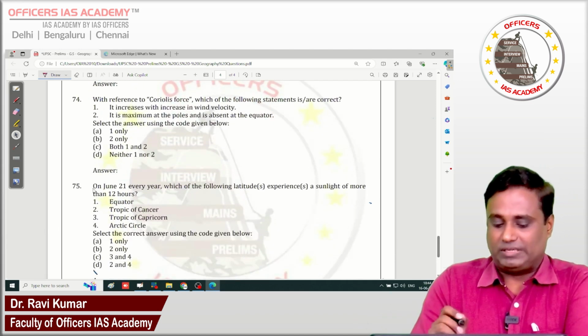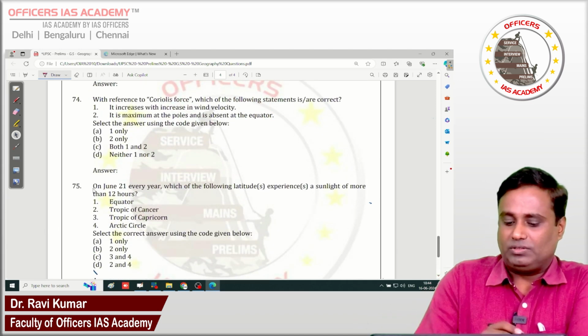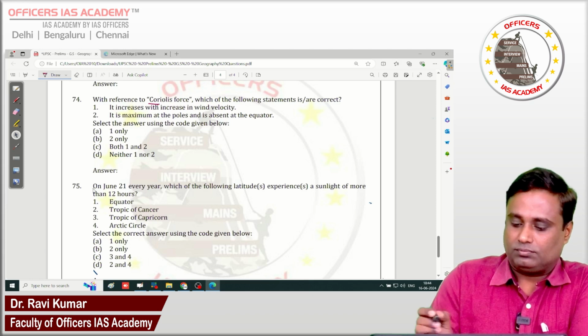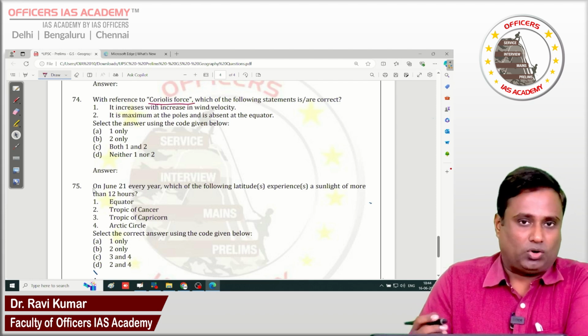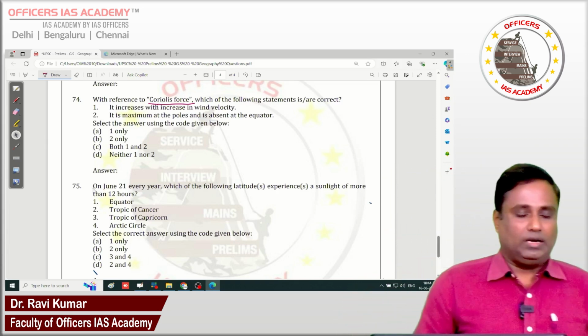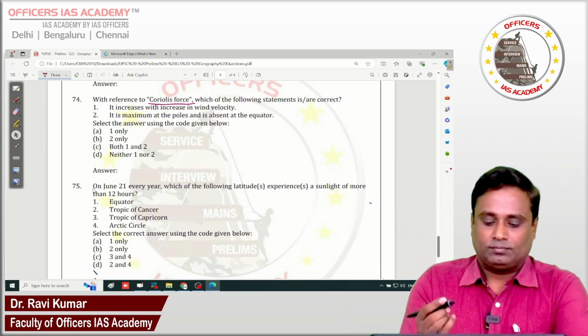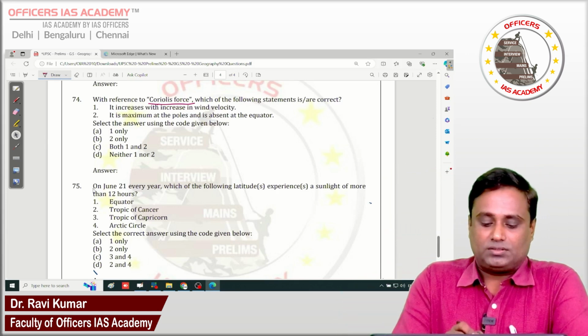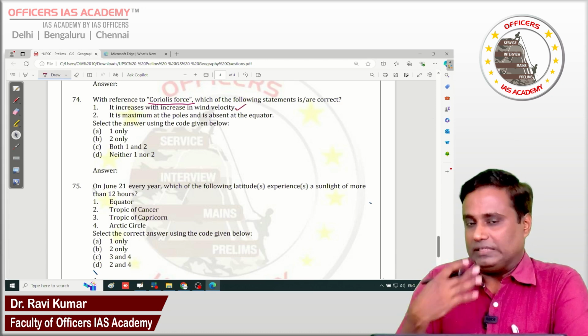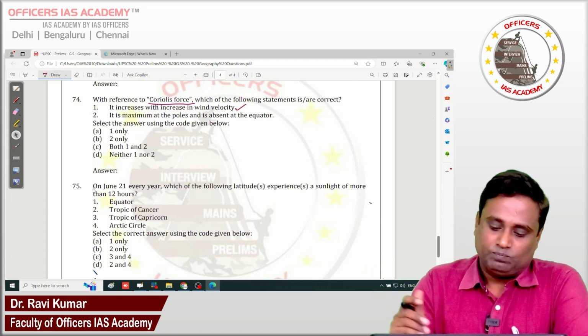Now go to question number 74. With reference to the Coriolis force, the following statements are right or wrong. We have to say the Coriolis force or Coriolis effect is the very basic fundamental outcome of Earth's rotation. It increases when wind velocity increases. Yes, absolutely correct. When wind velocity increases, the intensity of the turn also will increase.